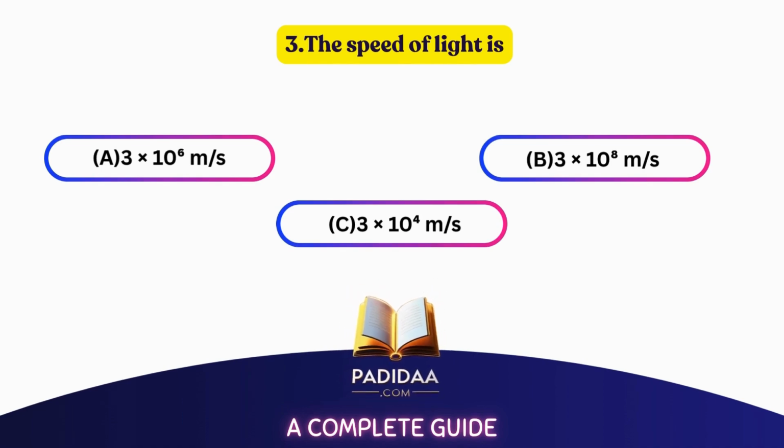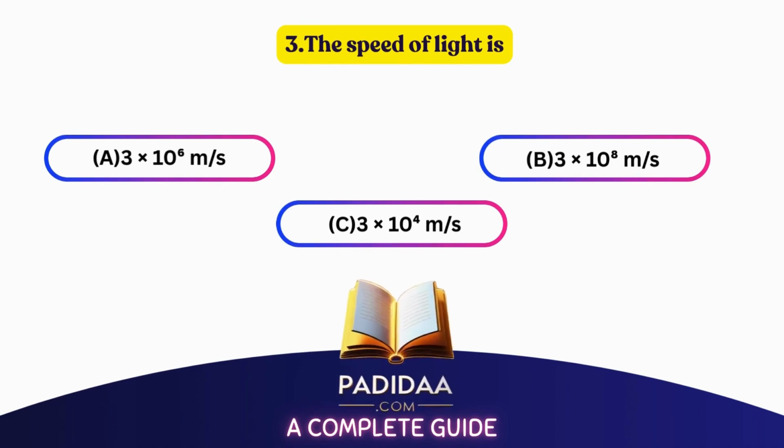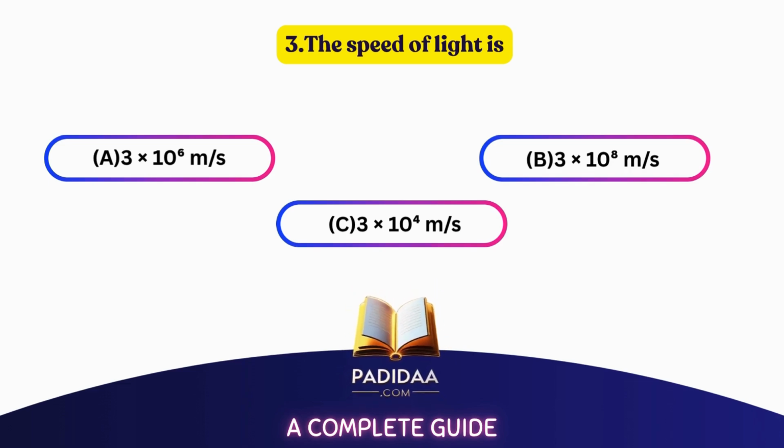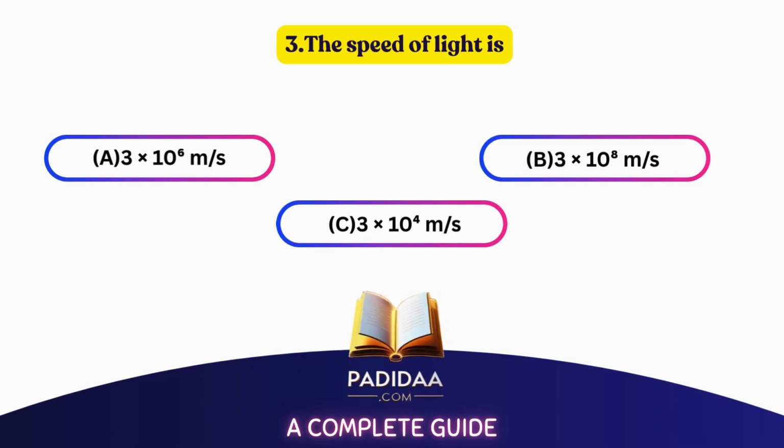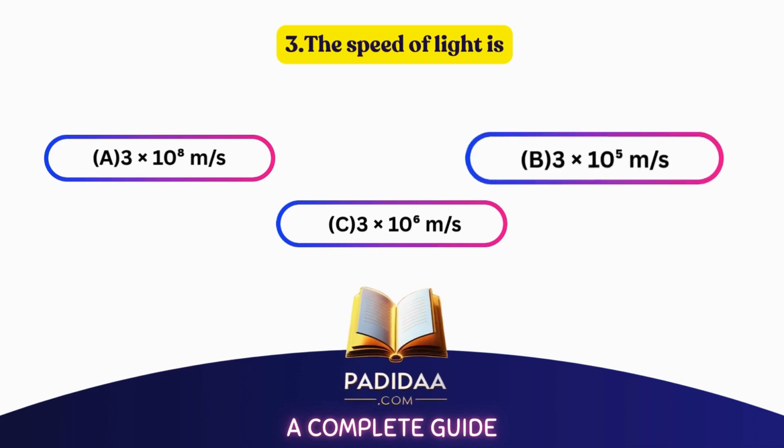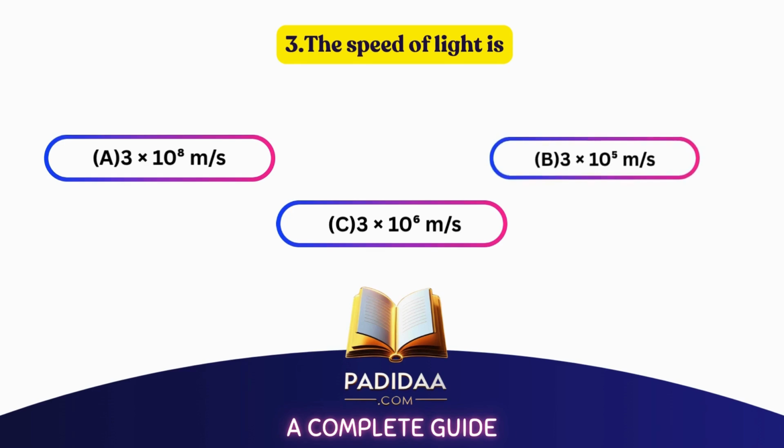The speed of light is A. 3 × 10⁶ meters per second, B. 3 × 10⁸ meters per second, C. 3 × 10⁴ meters per second. The correct answer is B. 3 × 10⁸ meters per second.